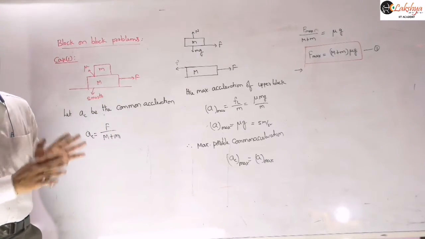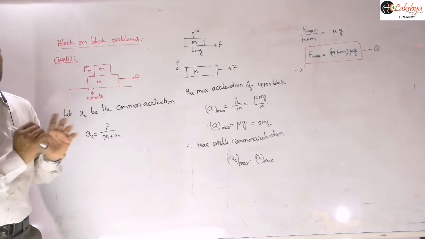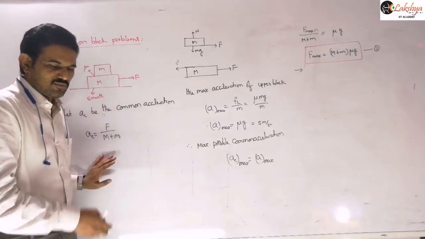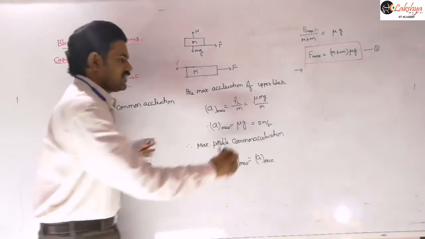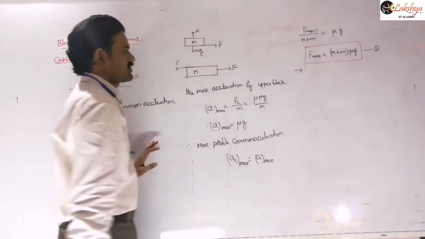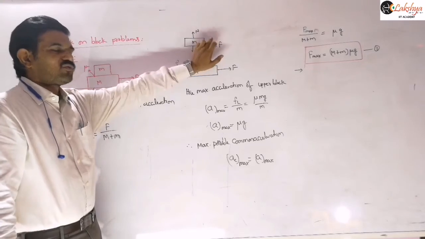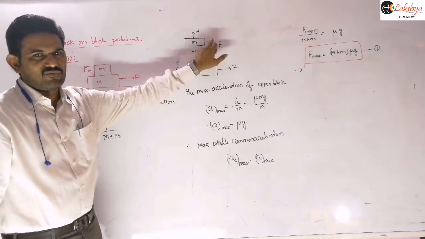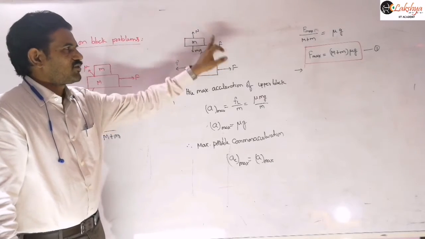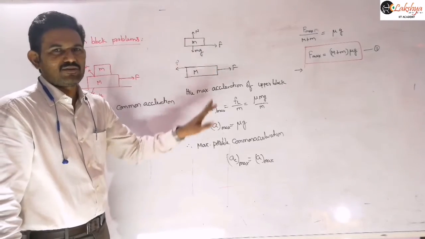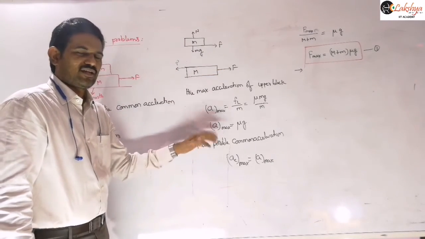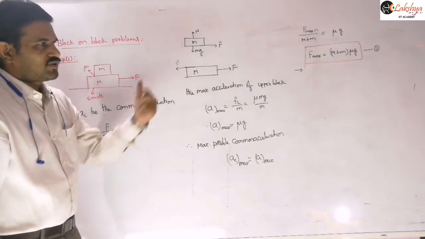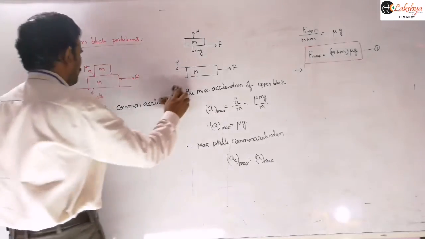So is it clear for this type of problems? This is the approach here. We take the common acceleration and find the maximum possible common acceleration. That maximum possible common acceleration we take for the block on which there is no applied force, that means the block which is moving only because of the frictional force. For that block its acceleration has a certain maximum limit, and that becomes the maximum common acceleration for the entire system, and so we can calculate this maximum force.